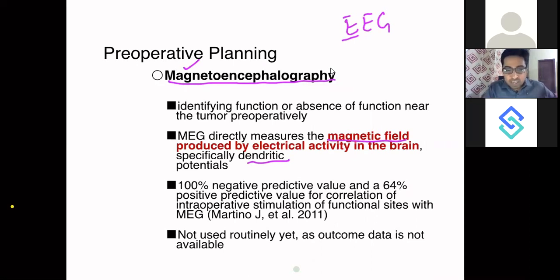It has 100% negative predictive value. So you will be 100% sure that this is not a speech area. But whether this is a speech area, you are just 64% sure. This is what magnetoencephalography tells you. It is not routinely used yet. It is still a research tool and has not come into regular use because it is very, very costly.